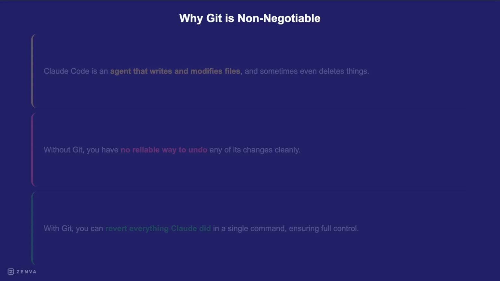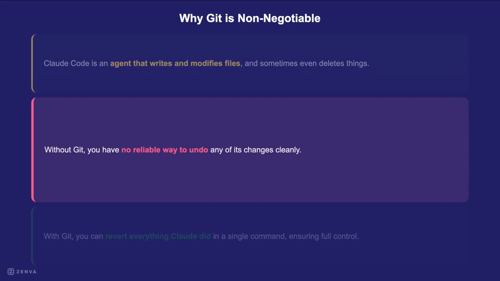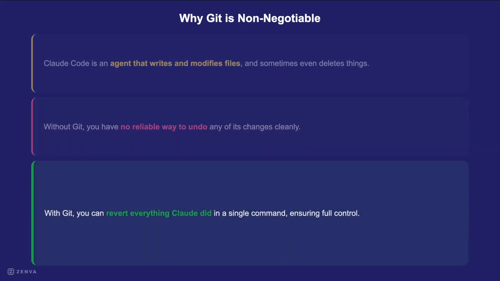As we build that base for directing your AI agents, you need to understand Git. It's essential for controlling and keeping your project safe. Let's see why Git is so important. Remember, Claude Code is designed to be proactive. It will write new files, change existing ones, and maybe even delete things to solve problems. Imagine Claude makes a change you don't want or deletes something important. Without Git, you can't easily undo those changes, and you could lose work. With Git, that worry goes away. You can undo everything Claude did with one command, giving you control and a safety net for your projects.